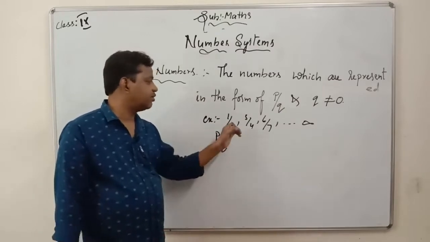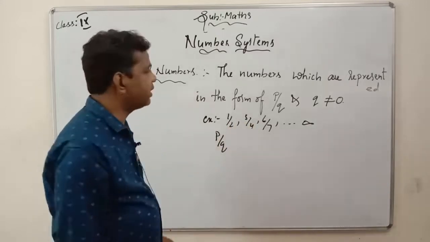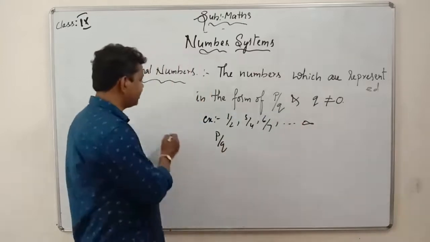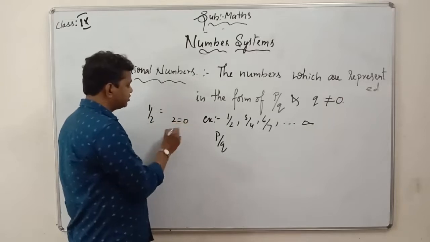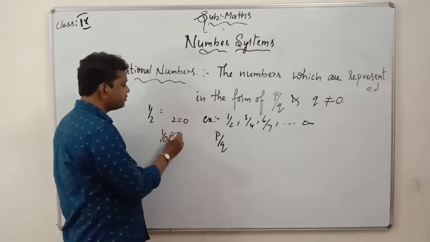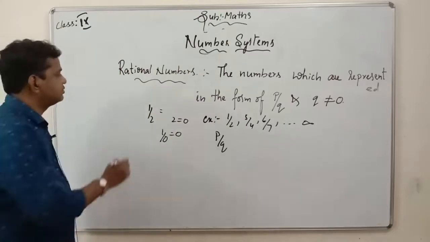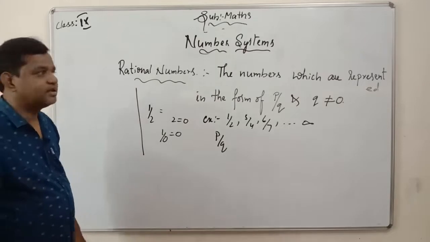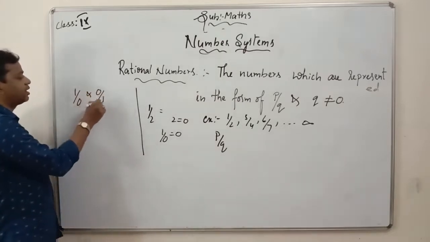For example, we are given 1 by 2, 3 by 4, 6 by 7. Any number you can give, but keep in mind that q should not become 0. If q becomes 0, what happens? For example, if I take 1 by 2, and 2 becomes 0, that is 1 by 0, then there will be no value at all. Does anyone know what is the value of 1 by 0 and 0 by 1?